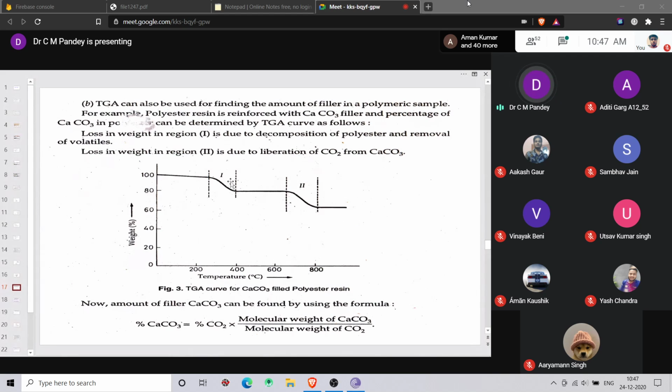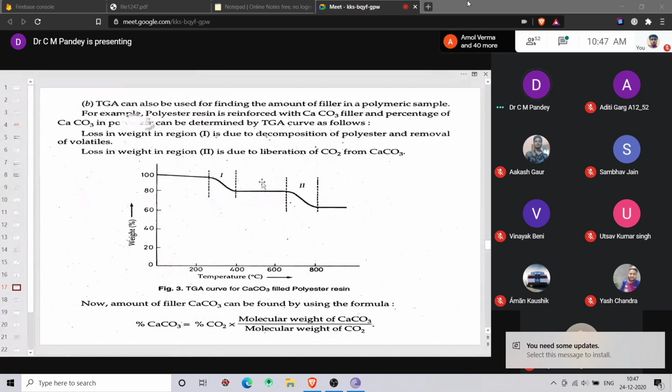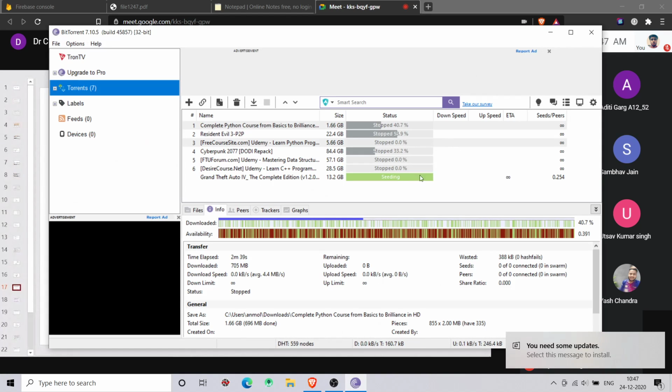This loss of weight in region first is due to the decomposition of the polyester and removal of the volatiles. And the loss of weight in region second is due to the liberation of carbon dioxide. So this is a type of multi-stage decomposition, right? Someone was asking to show the curve, so look, this is a typical curve for calcium carbonate filled with polyester resin.